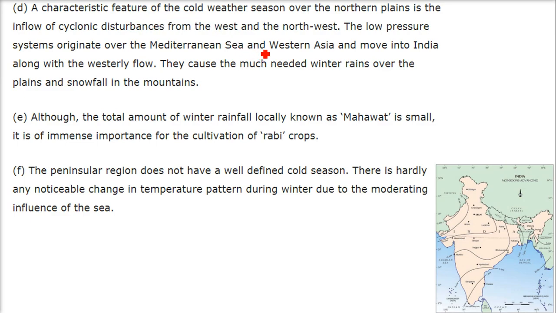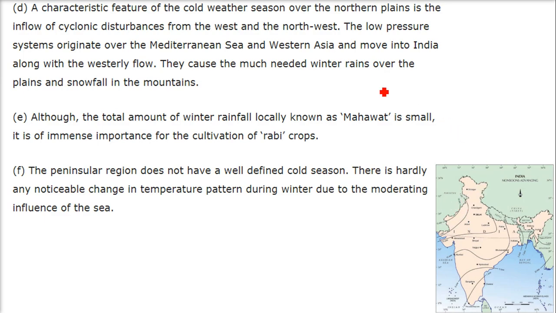The characteristic feature of the cold weather season over the northern plain is the inflow of cyclonic disturbances from the west and the northwest of this region. So the low pressure systems originate over the Mediterranean Sea and Western Asia, and move into India along the westerly flow.